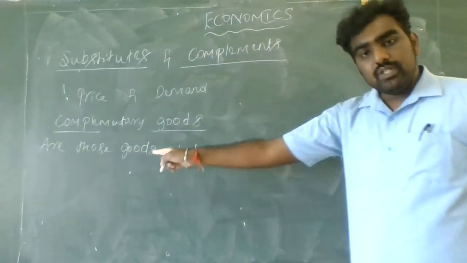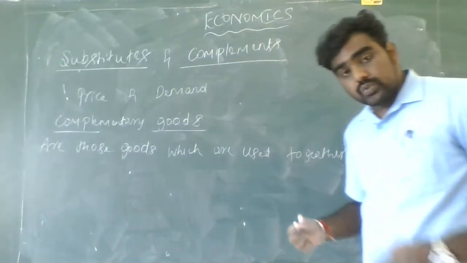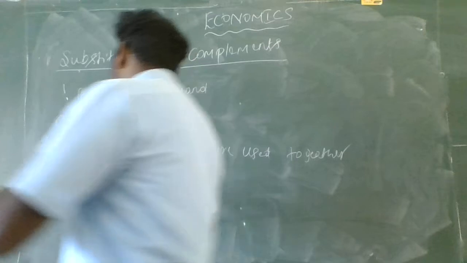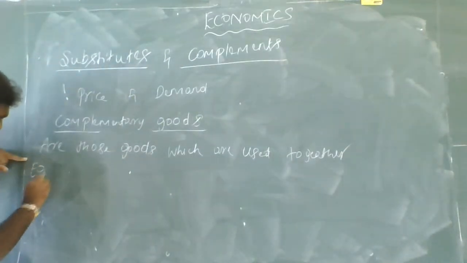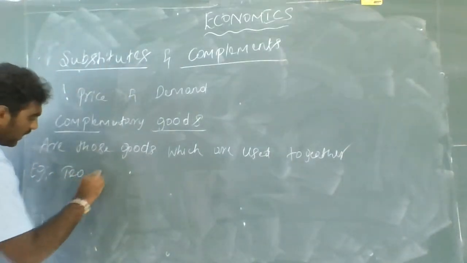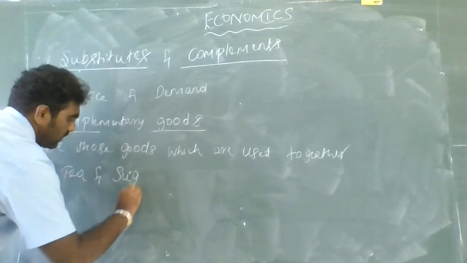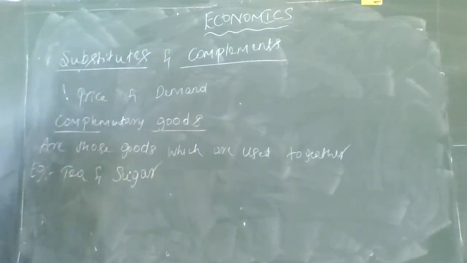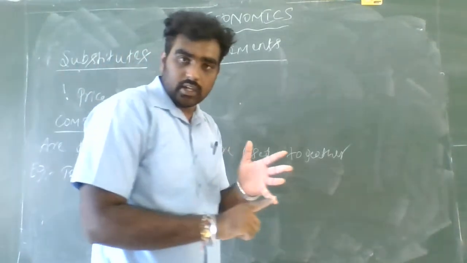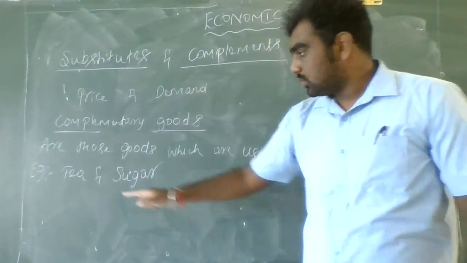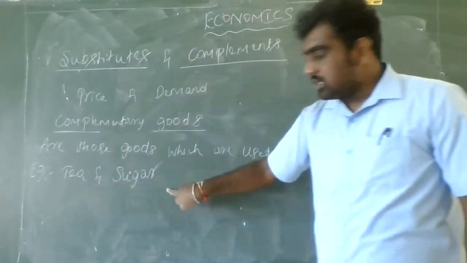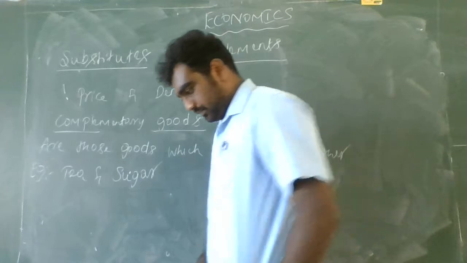What are the examples for complementary goods? Which are the goods which can be used together? I will take the first example as tea and sugar, or tea powder and sugar. These two goods are combinedly used, then only it can be called as tea.